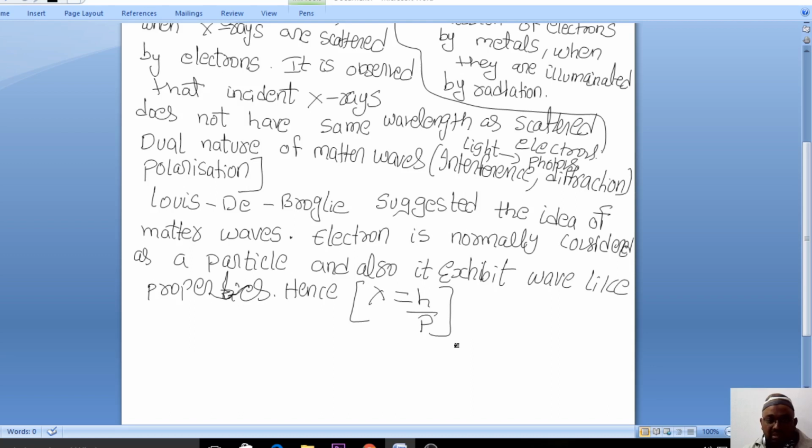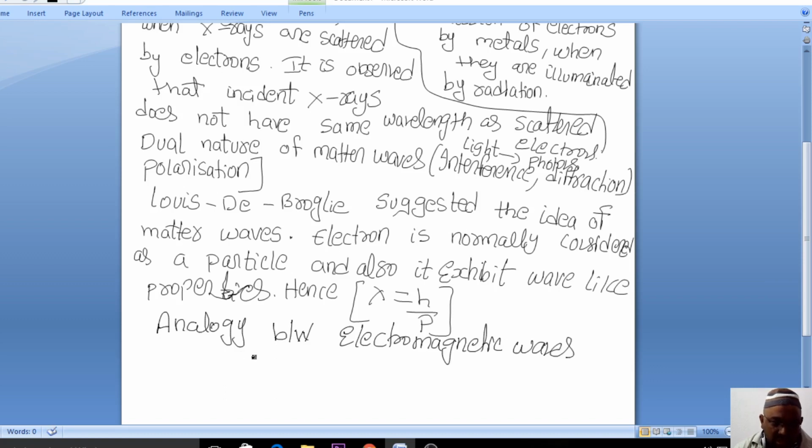Such particles come under the category of matter waves. This concept was given by de Broglie, who did the analysis. Here is the analogy between the electromagnetic waves and the matter waves. Please write it down: analogy between the electromagnetic waves and the matter waves.